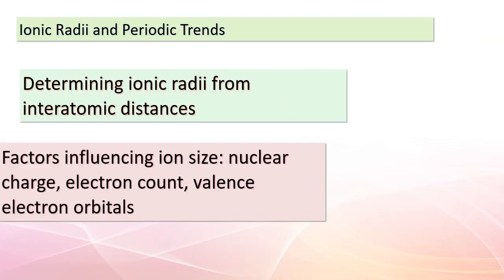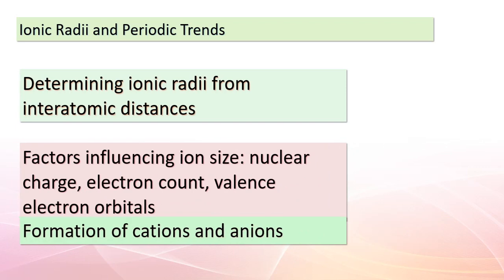Welcome back, students. Today, we're delving into the intriguing realm of ionic radii and the periodic trends that govern them. Just as we can determine atomic radii from interatomic distances in molecules, we can also deduce ionic radii from similar distances in ionic compounds. Now, when it comes to ion size, there are several key factors at play. We're talking about the nuclear charge, the number of electrons an ion has, and the orbitals in which its valence electrons reside.